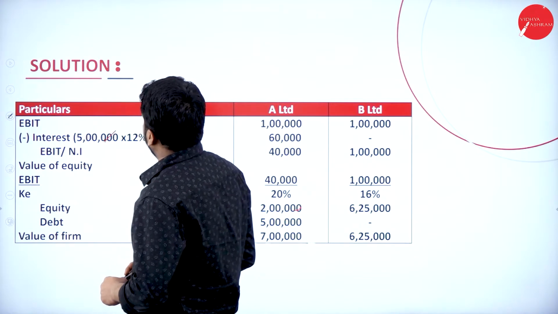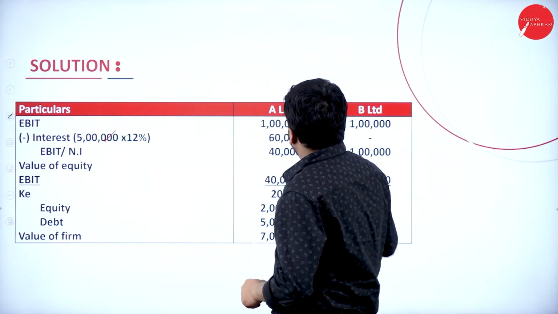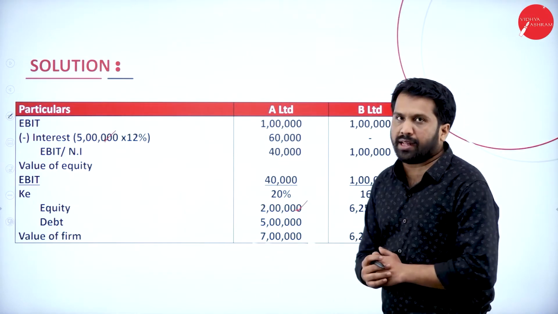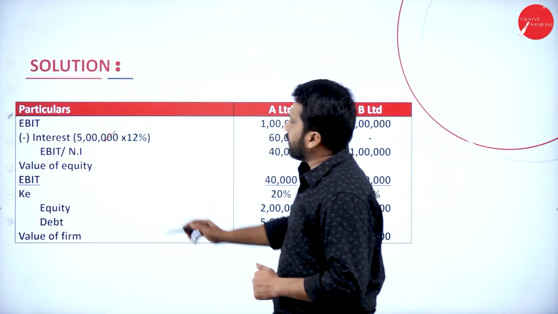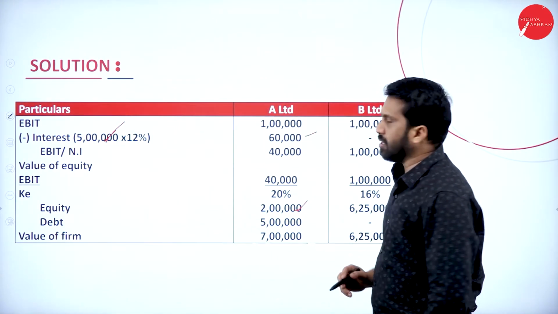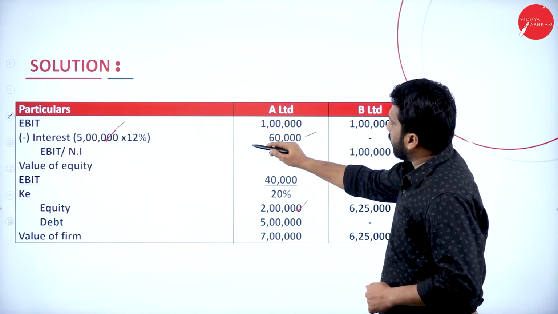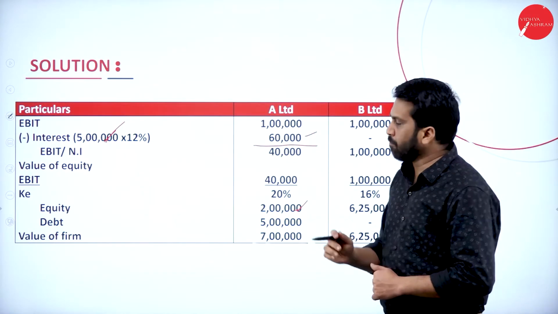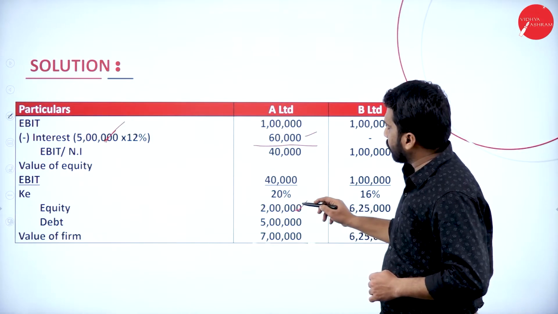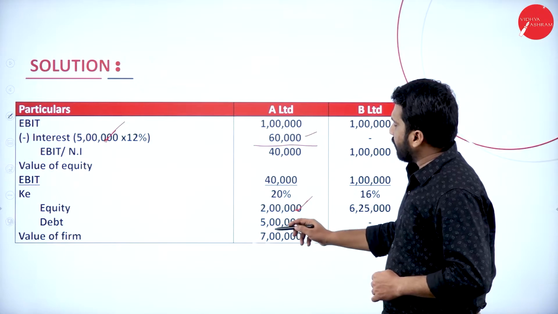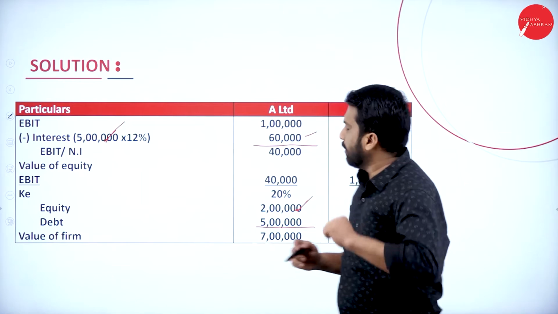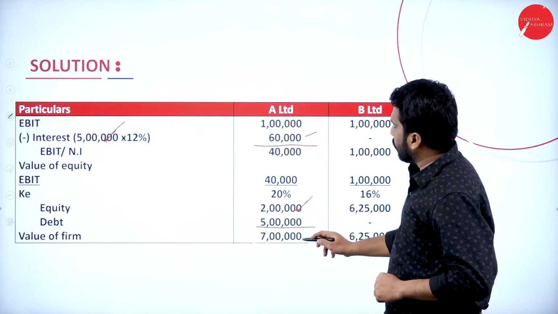So we have debenture 5 lakh, and these are the information. EBIT we have 1 lakh and 1 lakh. After that, we have to minus the interest portion, 5 lakh into 12%, you will get 60,000. Now, 1 lakh minus 60,000, you will get 40,000. 40,000 divided by 20%, your answer is 2 lakh. To the 2 lakh, we are supposed to add your debenture value. You know that your debenture value is 5 lakh. Now, 2 lakh plus 5 lakh, you will get 7 lakh.